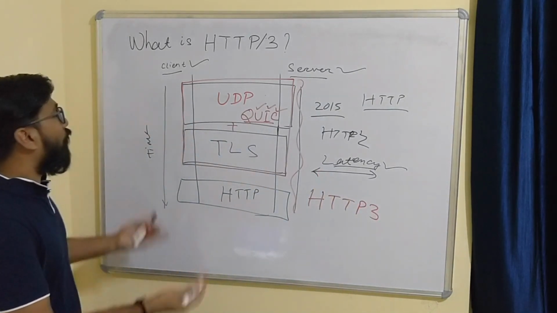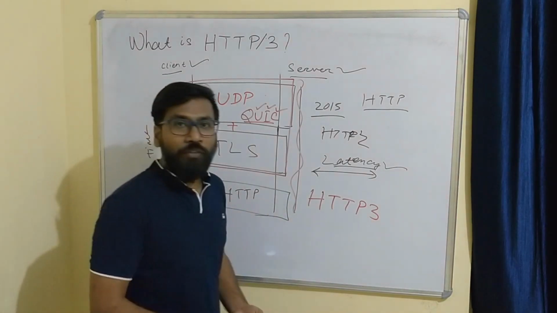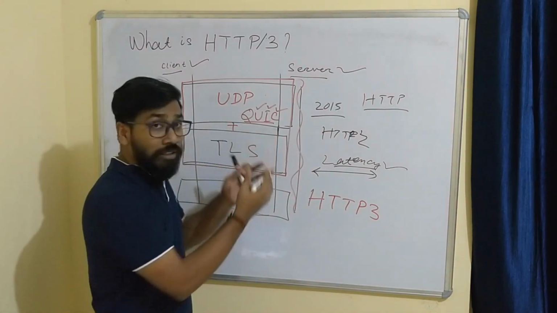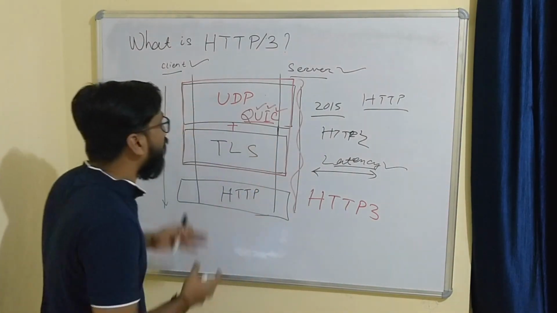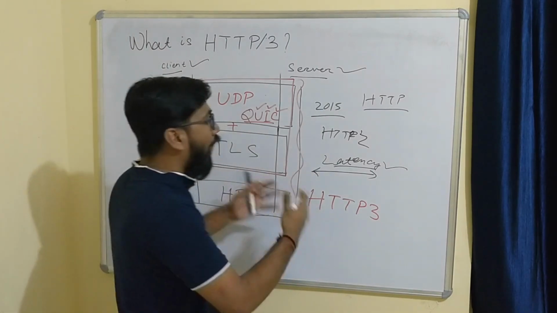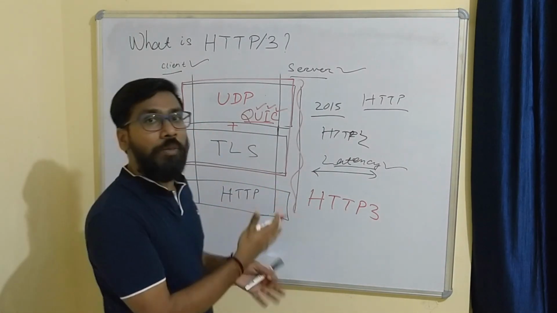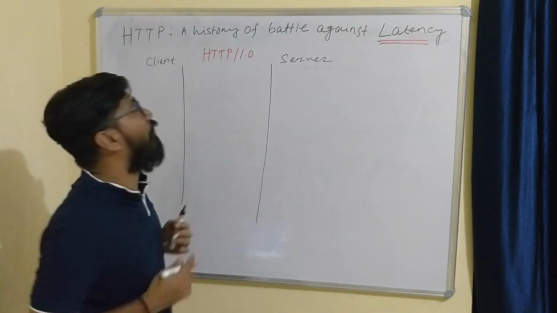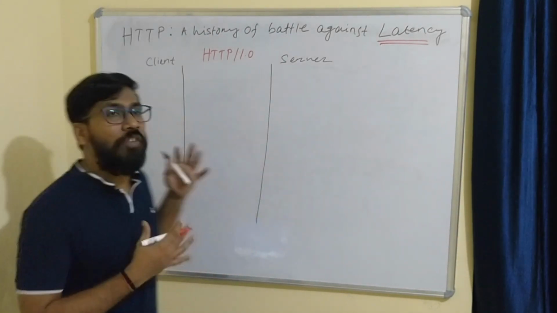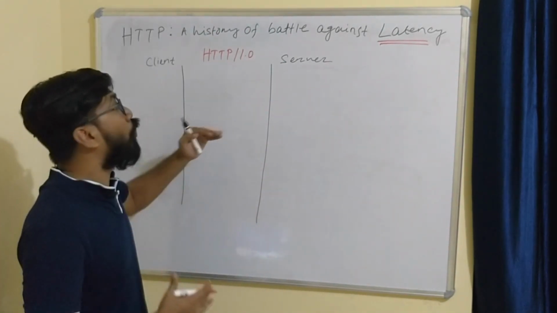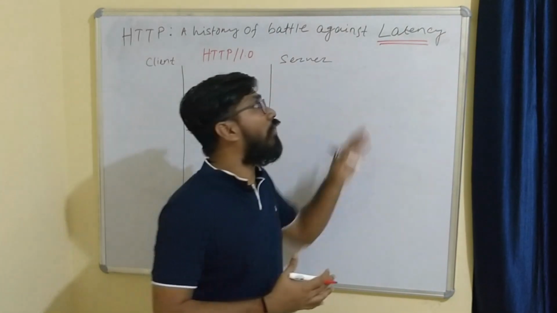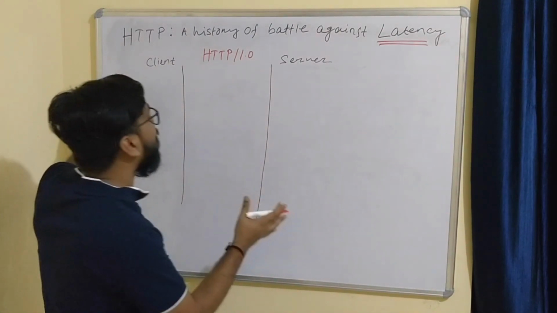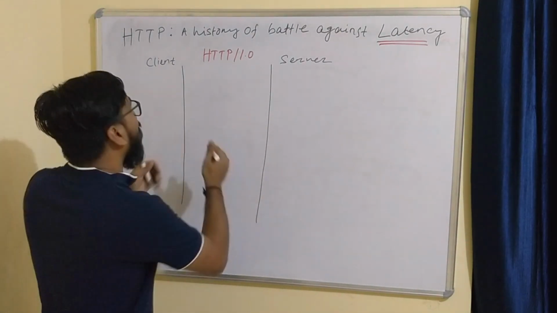Before going forward, we'll discuss briefly how the different versions of HTTP work, so that you can understand how HTTP3 is the advance of all the versions of HTTP. So let's discuss HTTP, a history of battle against latency. The different versions evolved because we need less latency in the communication between client and server.